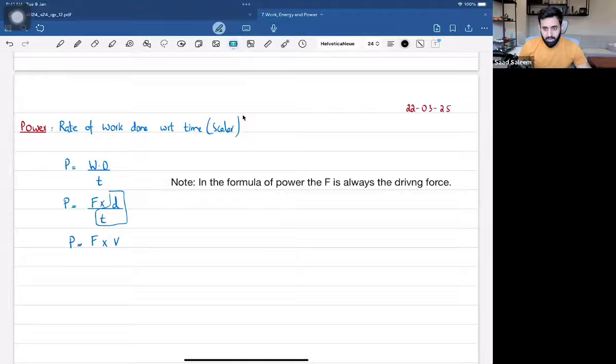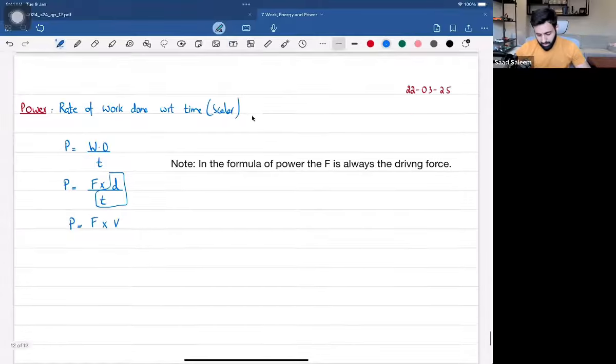This formula is valid when the object is in constant speed. We'll talk about that. So it's basically at an instant that we will be talking about. We might have to find out the velocity at a certain instant. Now, the power that an engine produces remains constant. You'll find out in the question. The question will say that the engine is producing a certain power constantly, or the power is constant. When we get to questions, you guys will find out.